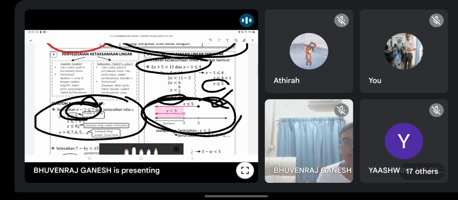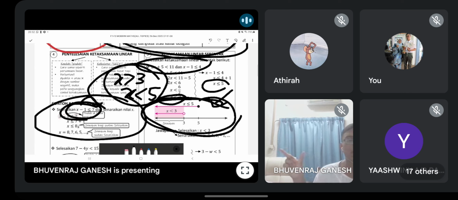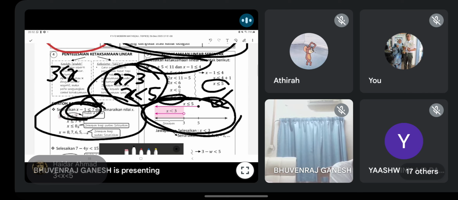What will be your answer? If the symbols are like this, x greater than 3, x less than 5, can anyone tell me the final answer? How do we write it? We no need to draw the diagram. So how will it come? Yes, correct. 3 less than x less than 5. This is our answer if both symbols are in opposite direction. If same direction, you must draw the diagram.